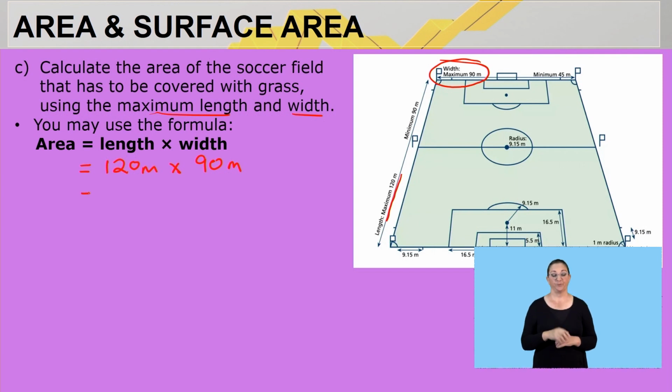So this will give us the maximum area that needs to be covered by grass of 10,800. And remember, this is square meters.